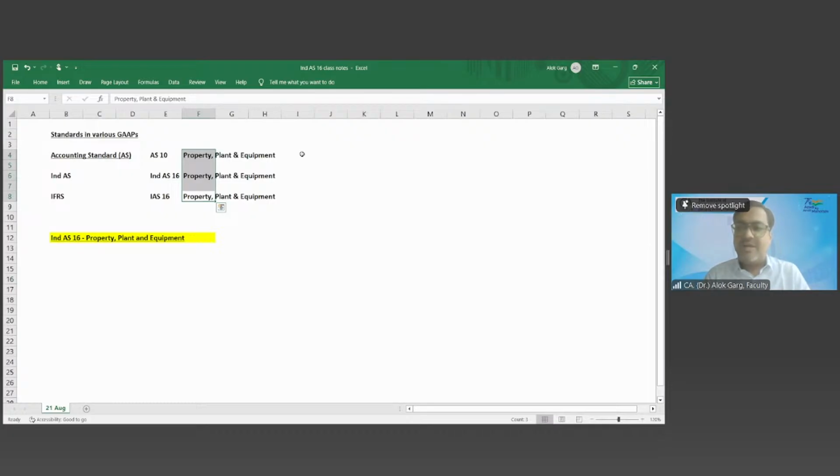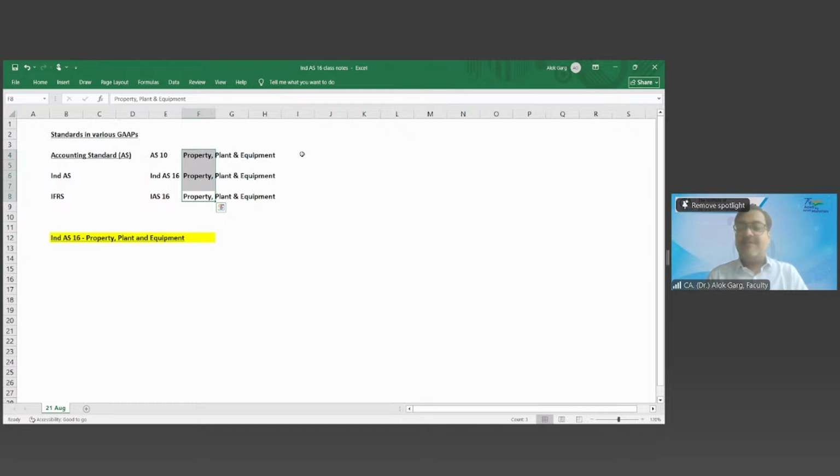When you go to Malaysia, if somebody asks you how property, plant and equipment is recognized, measured, the cost model, revaluation model, depreciation, you know everything, right? The only thing is, instead of Ind AS, you have to use the word MFRS, Malaysian Financial Reporting Standard. If you go to Bhutan and somebody asks you if you know the accounting of fixed assets, of PPE in Bhutan, you will say yes. The only difference is, instead of the word Ind AS, you have to use the word BFRS, Bhutanese Financial Reporting Standards. That's the only difference.